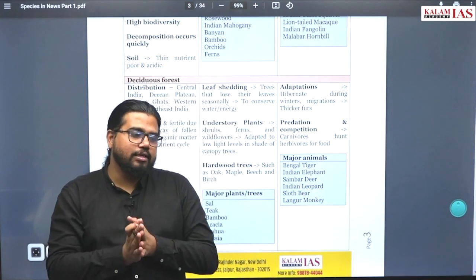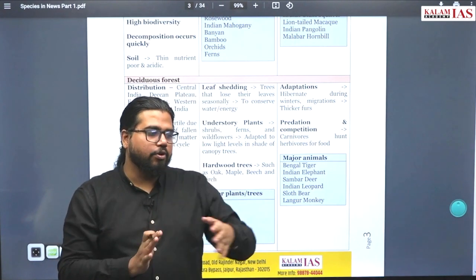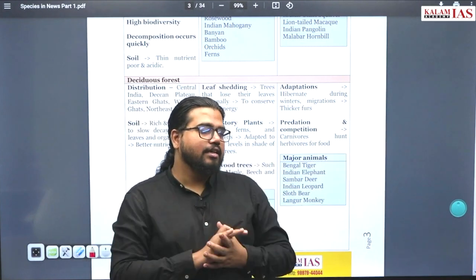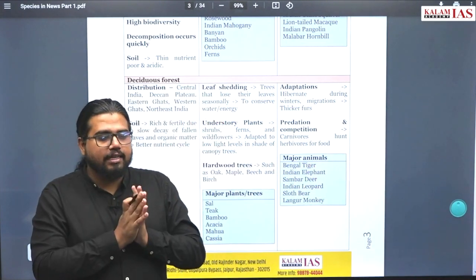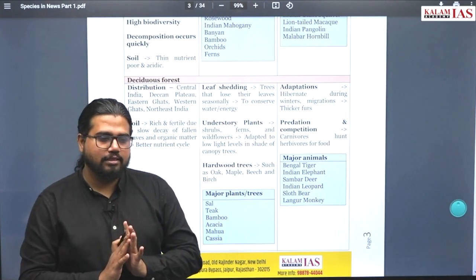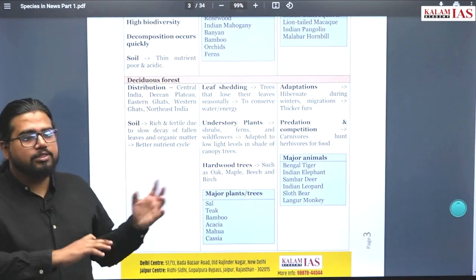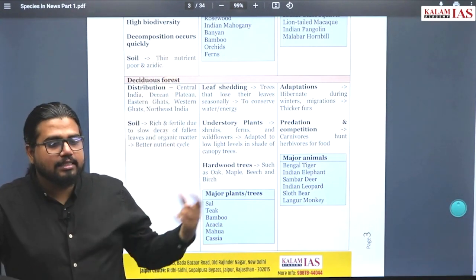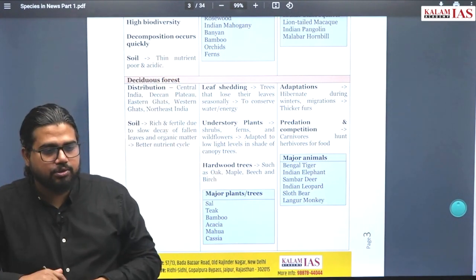Secondly, these are not uniform trees. This will not be one single category of trees. A complete region is with that kind of trees. That doesn't happen in tropical rainforest. But in deciduous forest, you can see the whole forest is planted mostly with a certain kind of trees. These kinds of characteristics you find in deciduous forest.